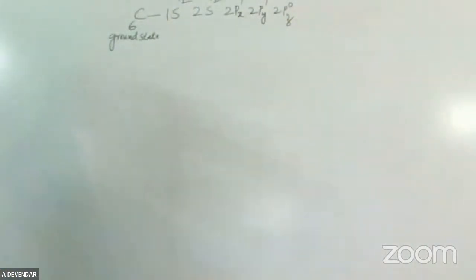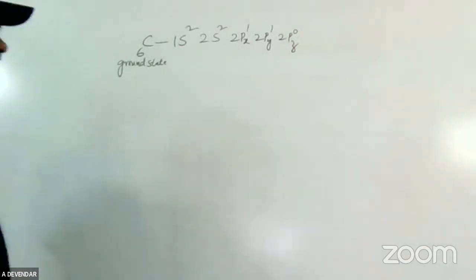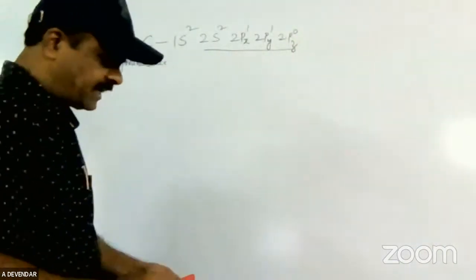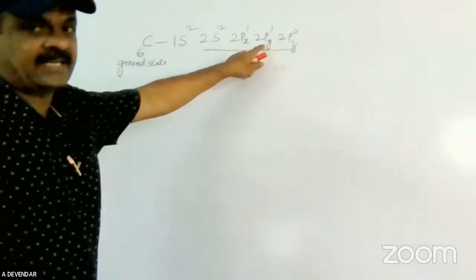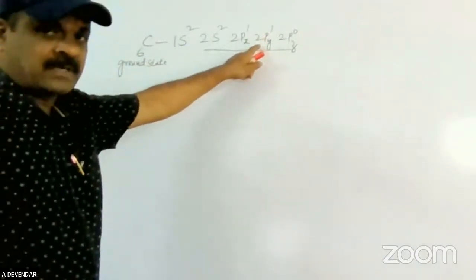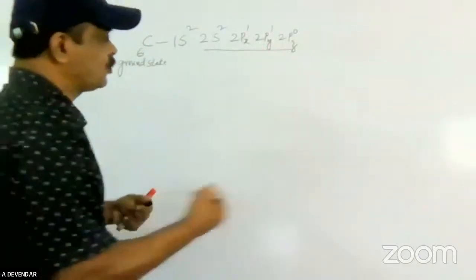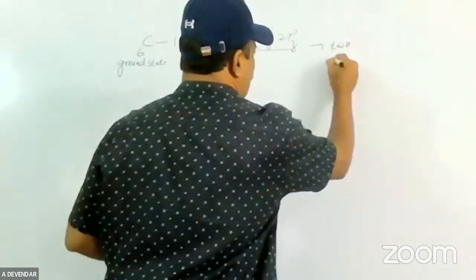This is the correct electronic configuration of carbon: 1s2, 2s2, 2px1, 2py1, 2pz0. In the last shell, px and py are half-filled orbitals with 2 unpaired electrons. If there are 2 unpaired electrons, it can form only 2 covalent bonds.